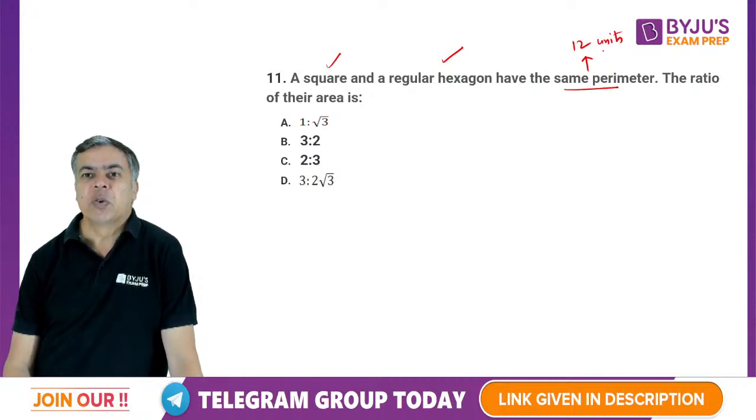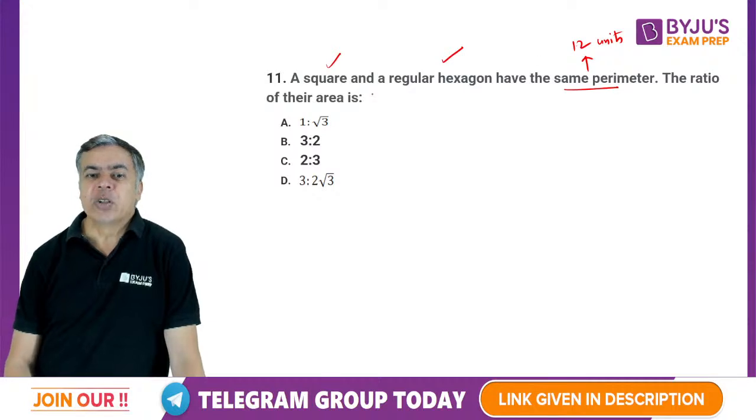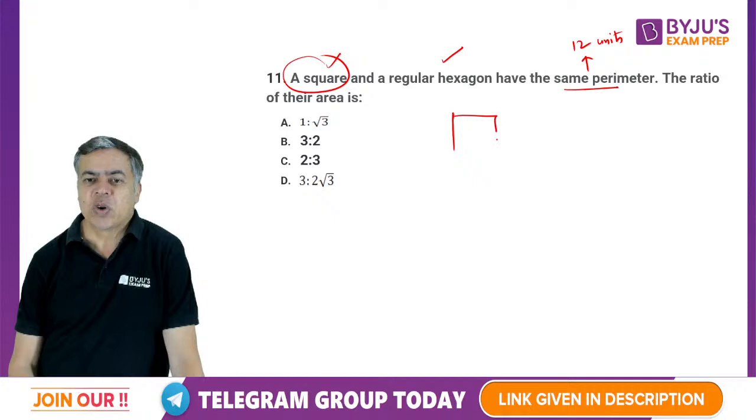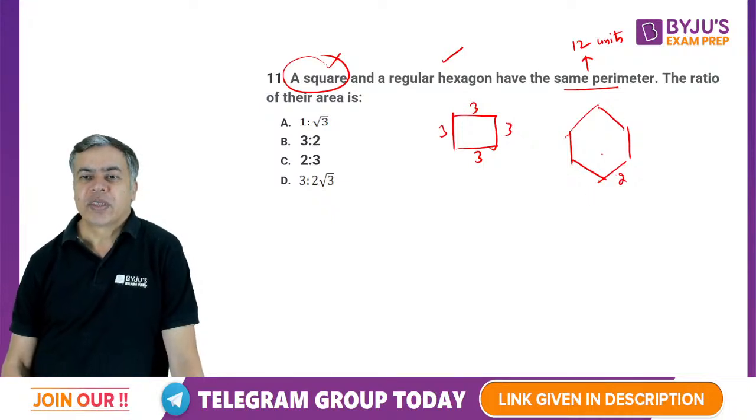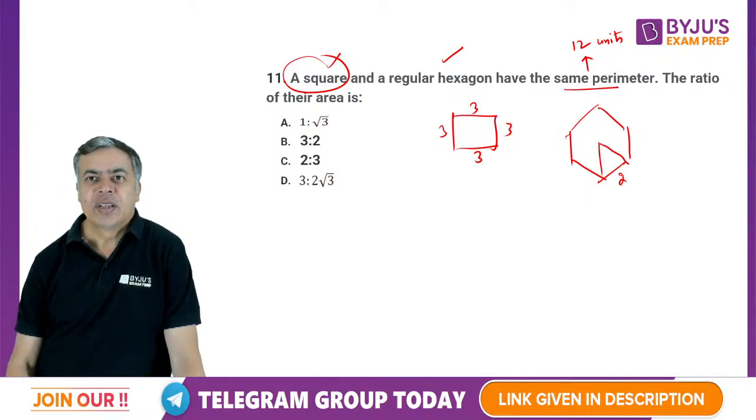You can assume the same perimeter as 12 units. That will help you. Why? Because according to this, the side of the square will become 3, and for the hexagon the side will become 2, because 2 into 6 is 12. Now the hexagon is 6 equilateral triangles of side 2.